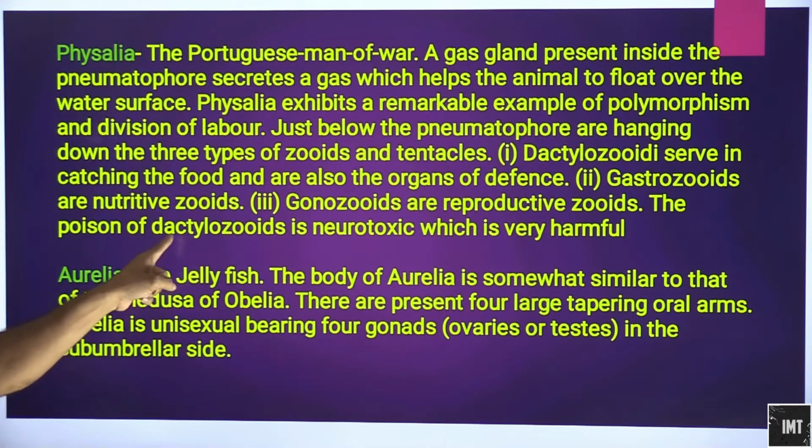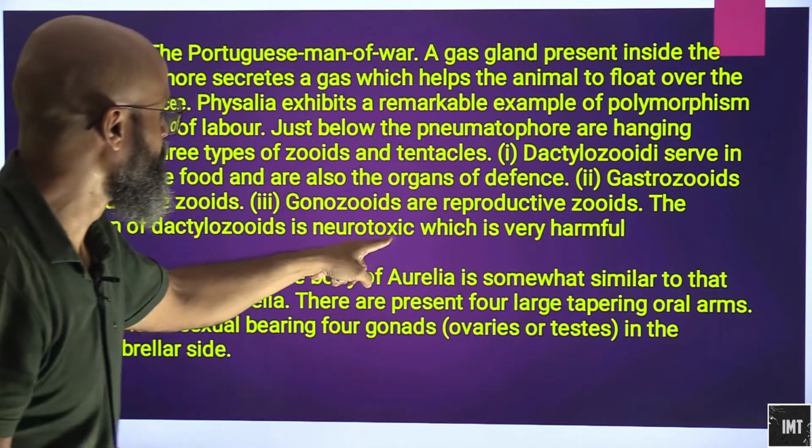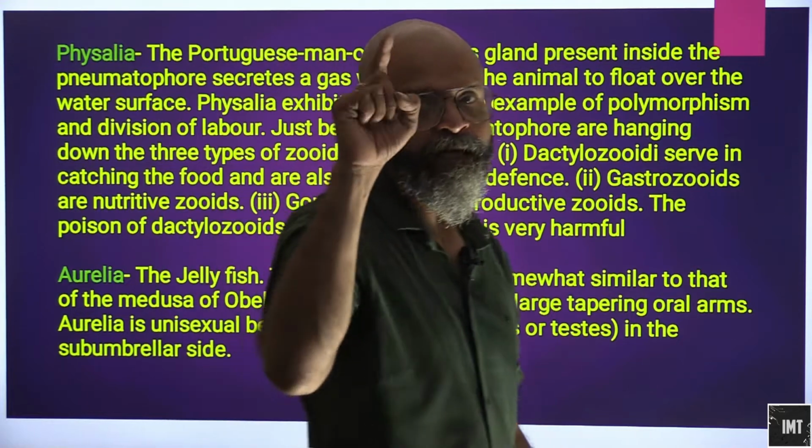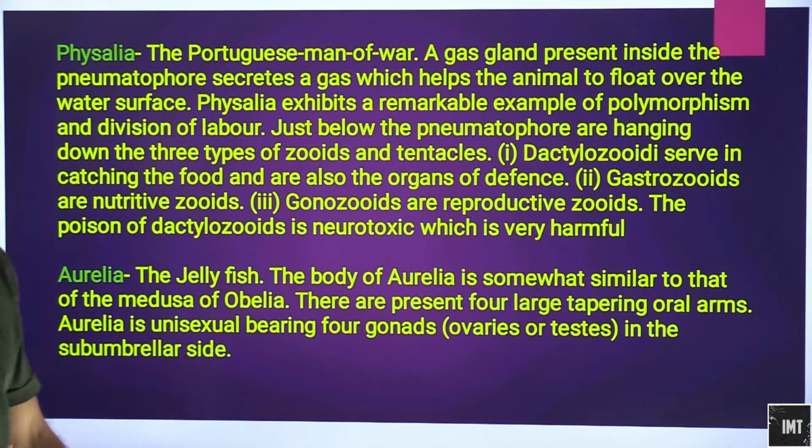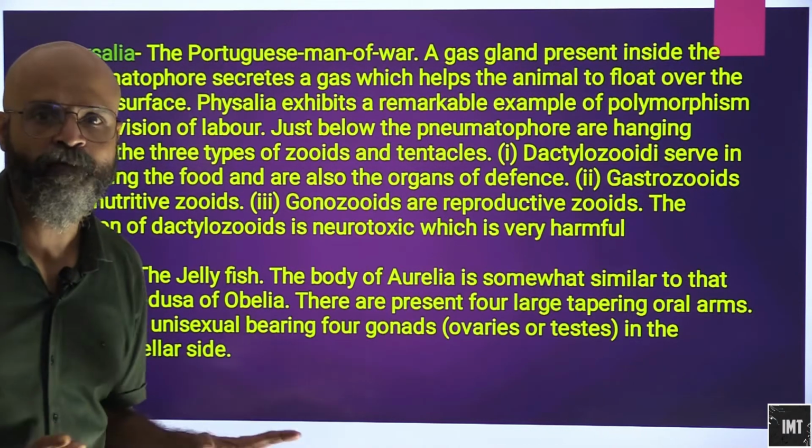The poison of dactylozooids is neurotoxic, which is very harmful. It attacks the nervous system. That's the reason it is neurotoxic and is very harmful. It generally floats on the sea surface, and everyone should be avoiding it.